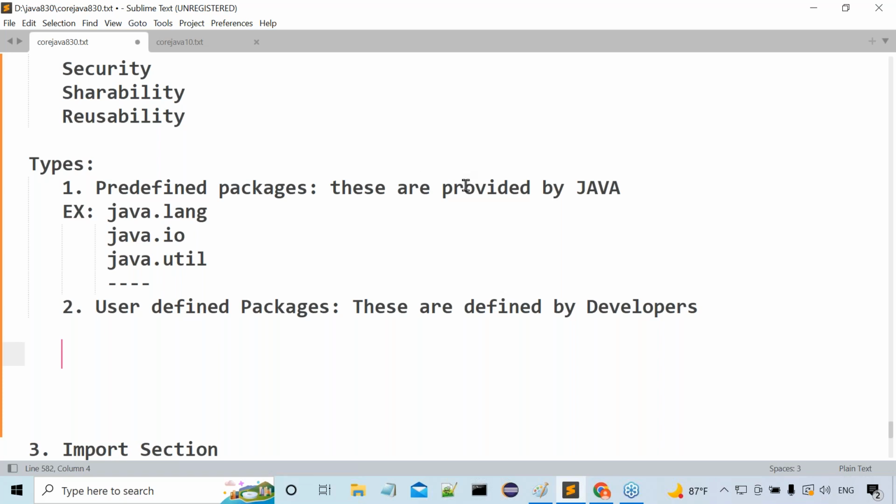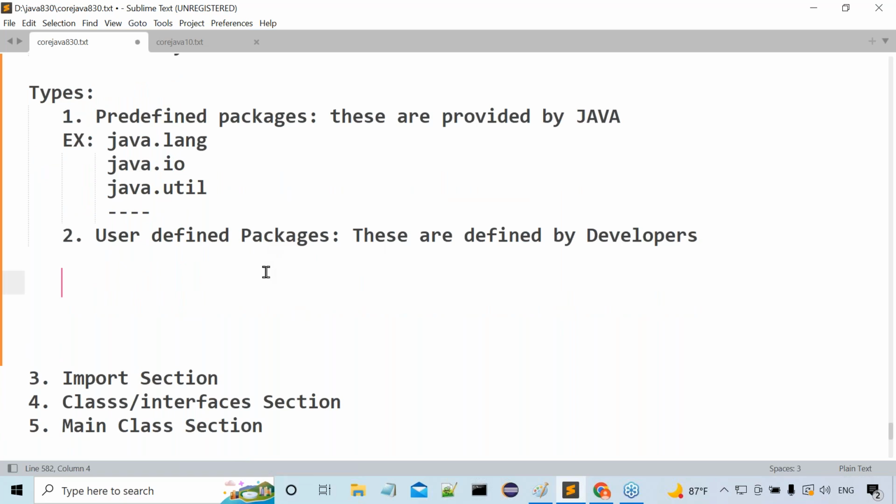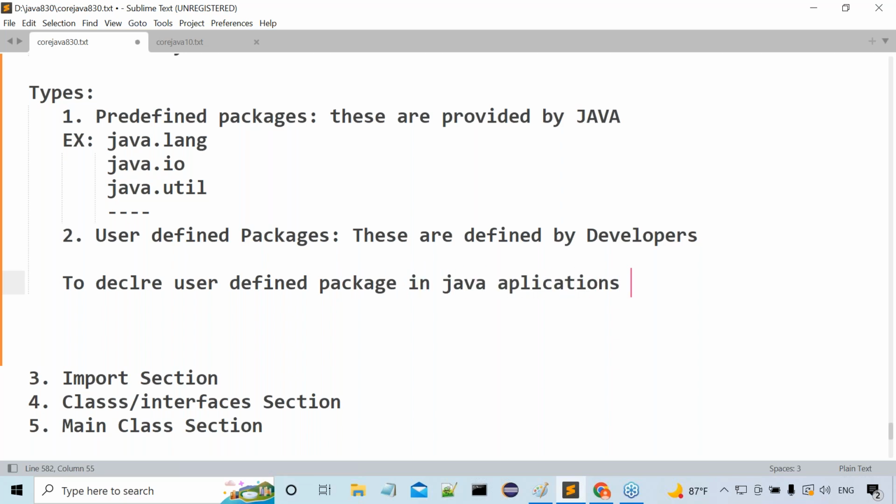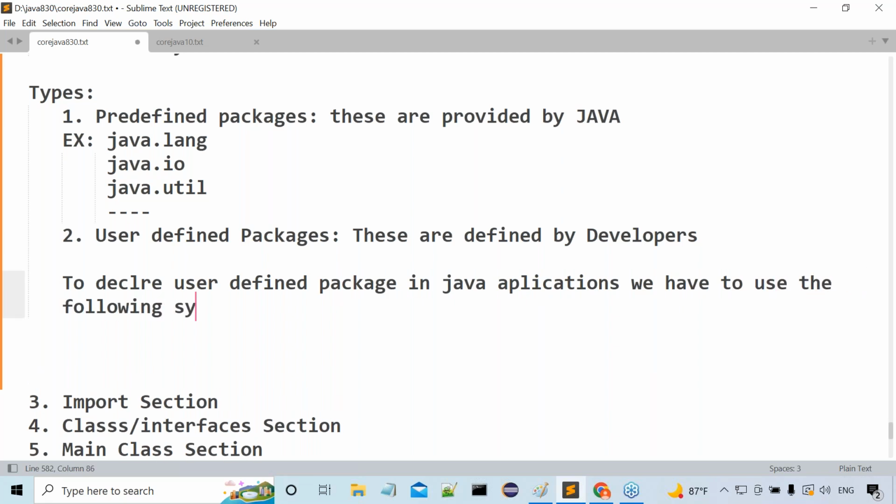Okay. Now, whenever we are talking about user-defined packages, first we have to think how to declare that package, and after that, how to use that package. First of all, let me think about how to declare a package. How to declare a user-defined package, that is my question here now. Listen, all of you clearly. To declare a user-defined package in a Java application, we have to use the following syntax.